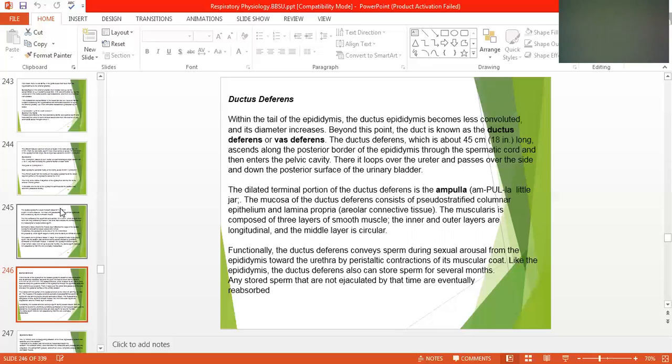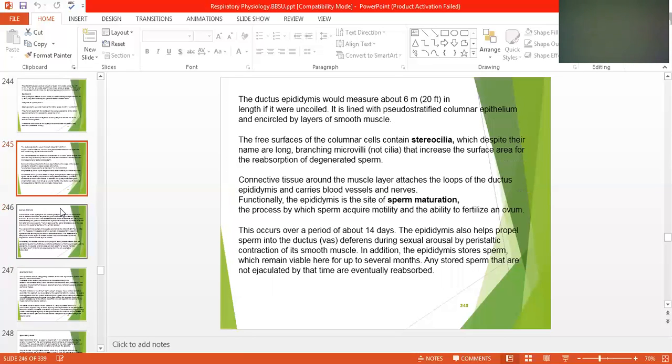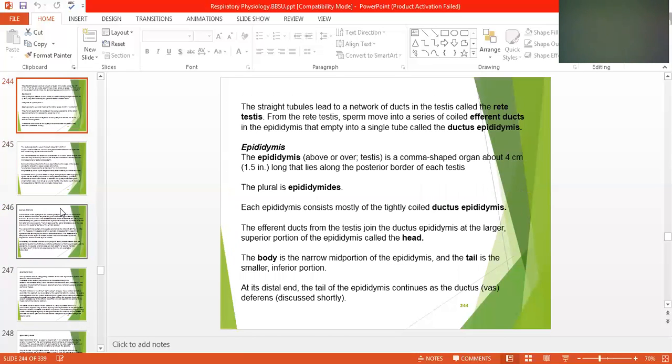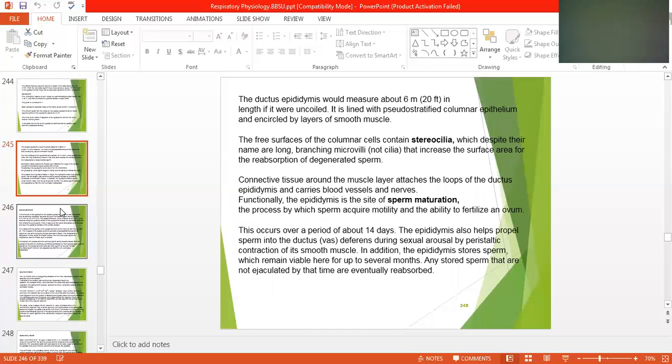Any stored sperm that are not ejaculated by that time are eventually reabsorbed. So, as you have seen, different parts of the male sexual organs have different functions. Like I have discussed with you, the ductus deferens, I have discussed with you the epididymis.